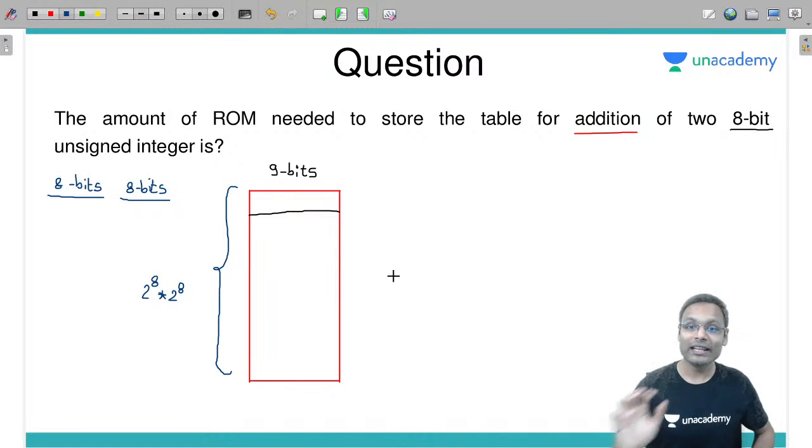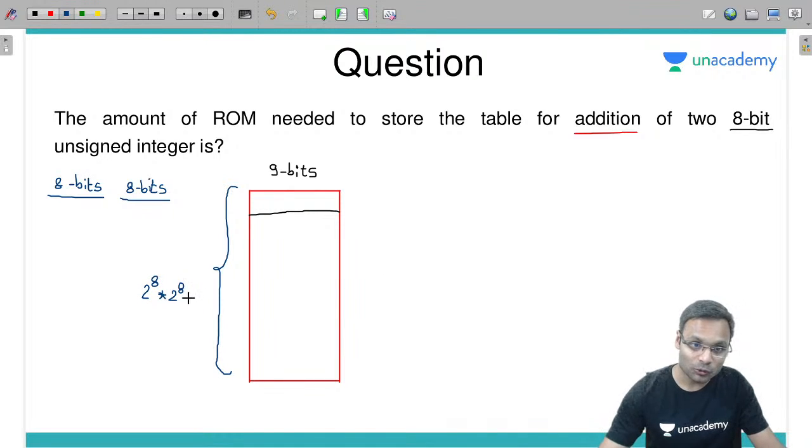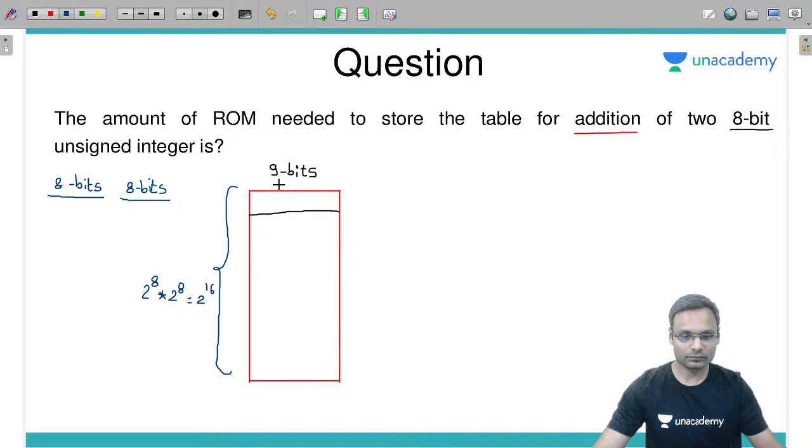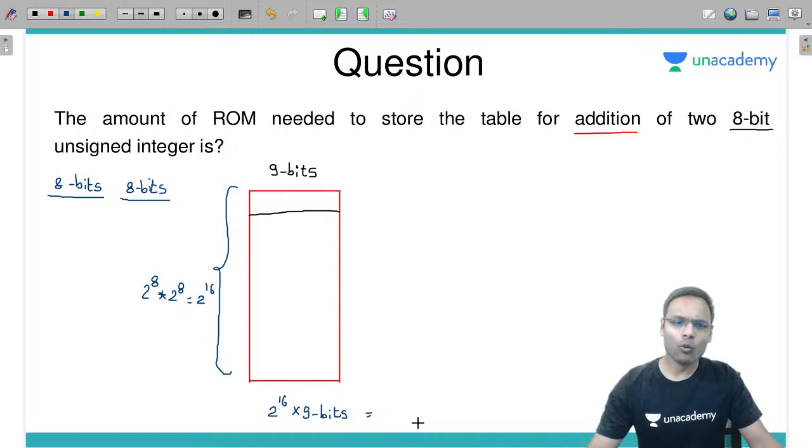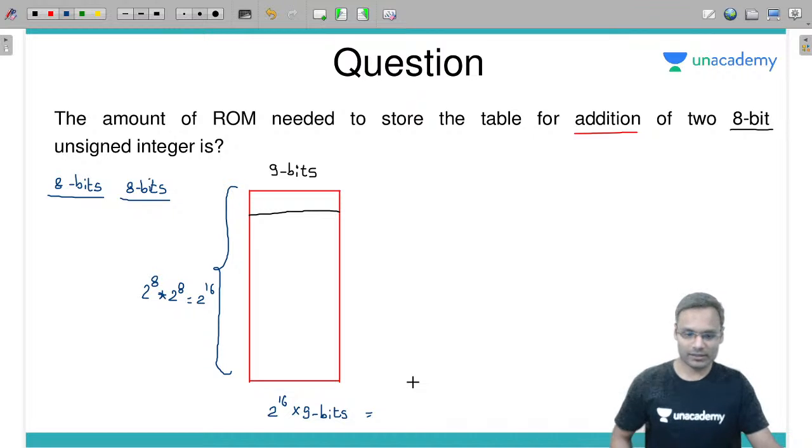एंड सो मेनी रिजल्ट्स. हाउ मेनी? 2 power 8 into 2 power 8, टोटल 2 power 16 रिजल्ट्स, और हर एक रिजल्ट का साइज 9 बिट्स का. 2 power 16 cross 9 bits. Kilobit, kilobyte, whatever you want, you can convert this. Got it?